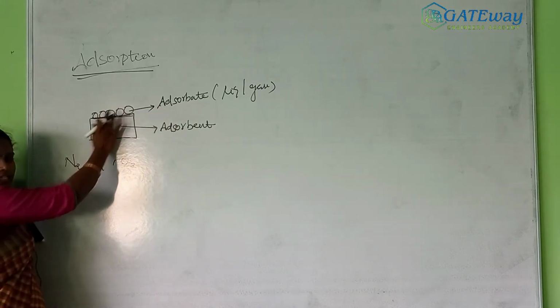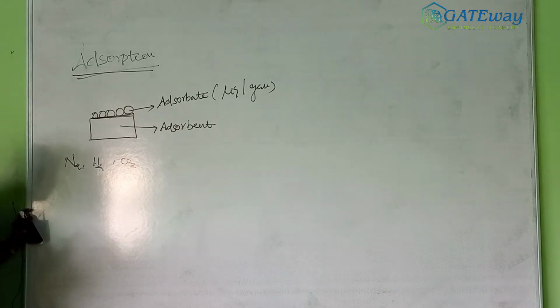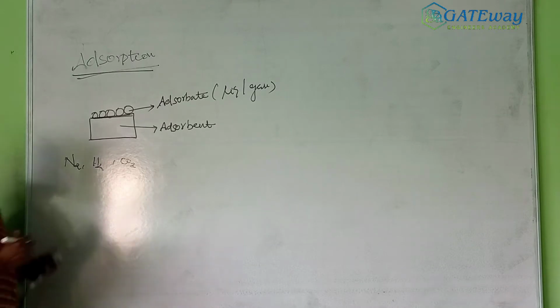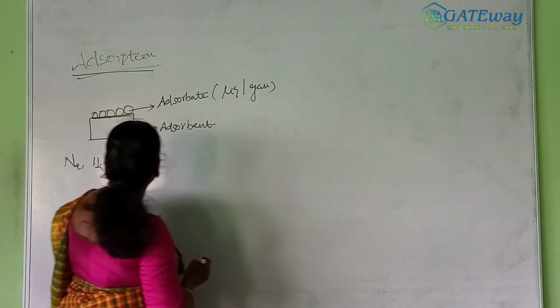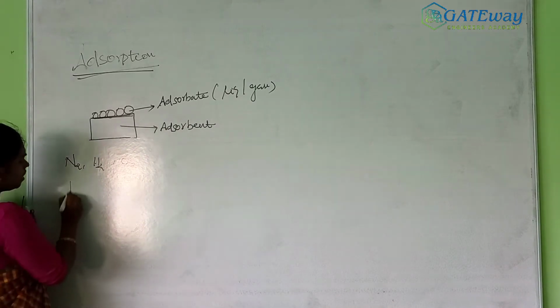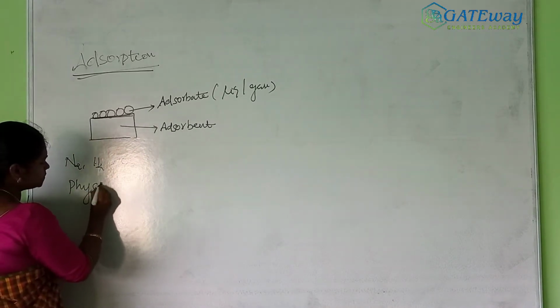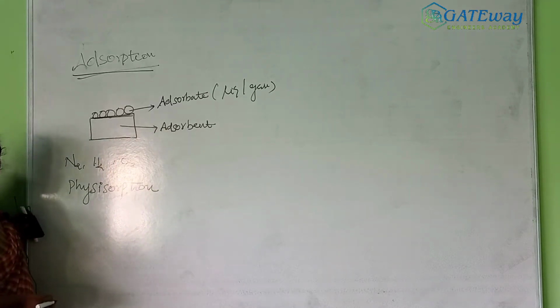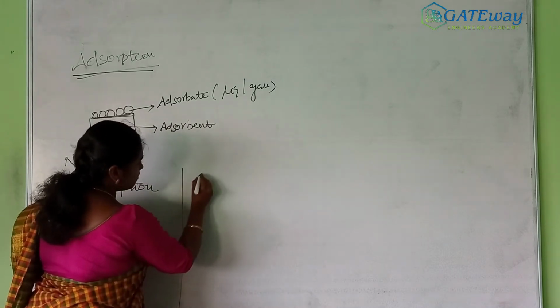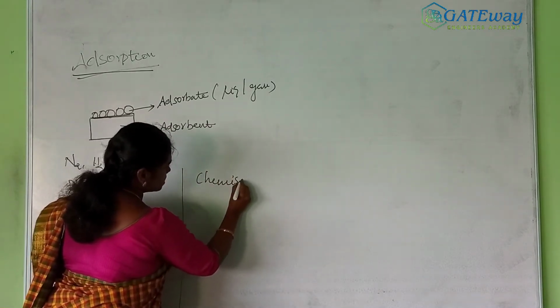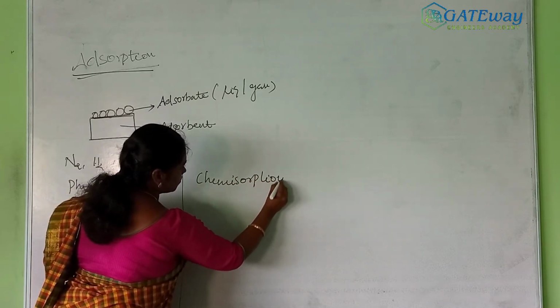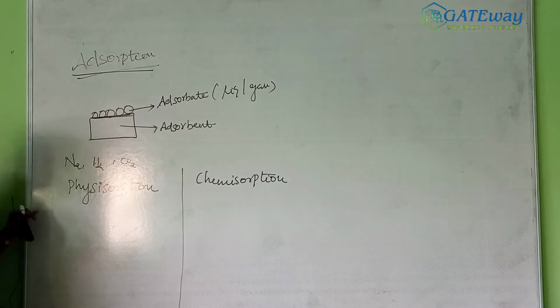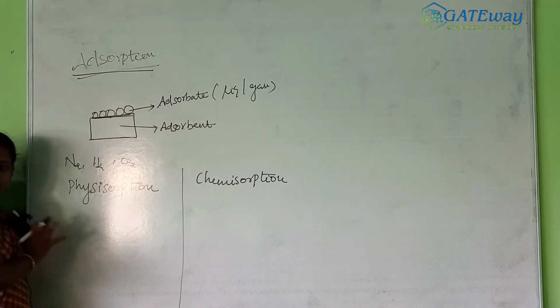Next, based on the bond between the adsorbent and the adsorbate, we can classify adsorption into two types. One is physical adsorption, otherwise called physisorption. The other is chemical adsorption, otherwise called chemisorption. What is the difference between physical and chemical adsorption?